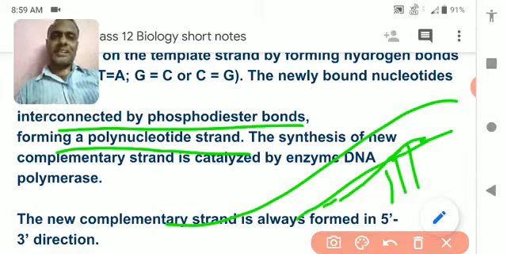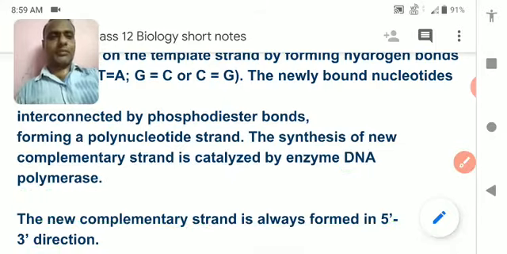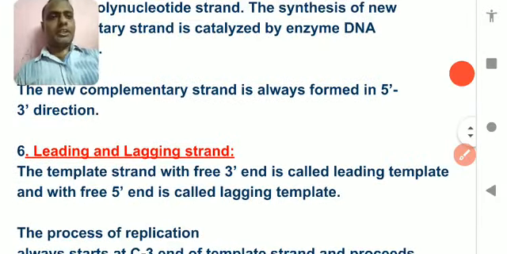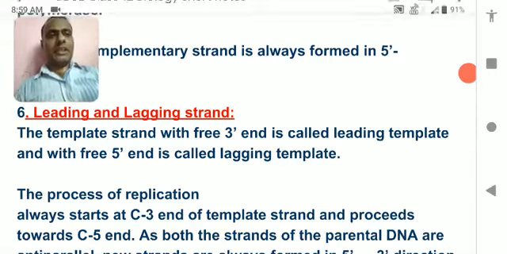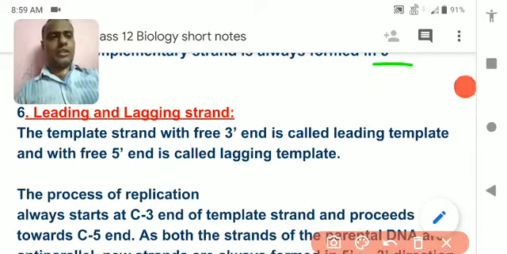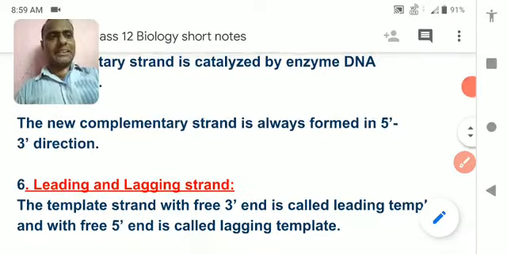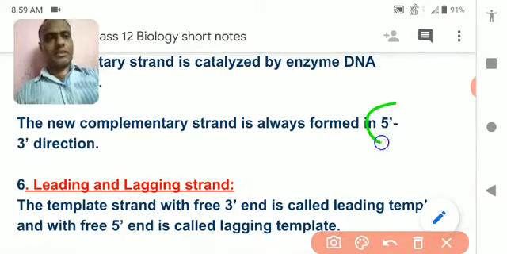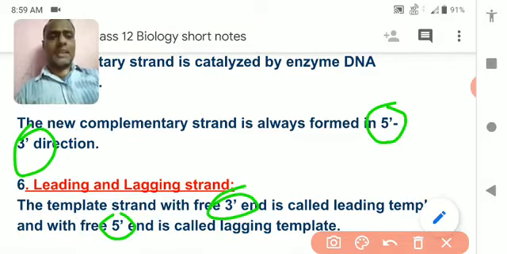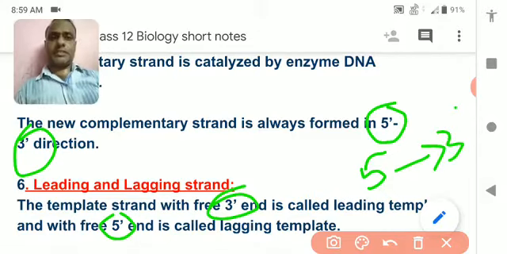Point to be noted: DNA polymerase. The new complementary strand is always formed in 5' to 3'. Understood? So, leading and lagging. In one direction you saw that the new strand is formed in the 5' to 3' direction, while another will form in the 3' to 5' direction, but it is the opposite direction. The 5' to 3' makes a continuous layer, but 3' to 5' is opposite, and it cannot make one.